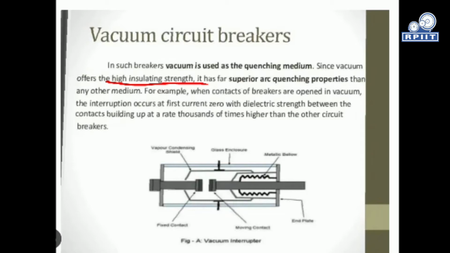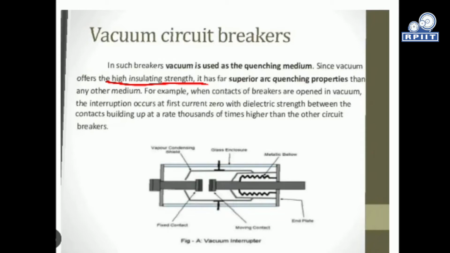It also has superior arc quenching properties compared to other media like air and oil. When the breaker contacts move apart and open in vacuum, interruption occurs at the first current zero, with the dielectric strength between the contacts building up about 1000 times higher than in other circuit breakers.